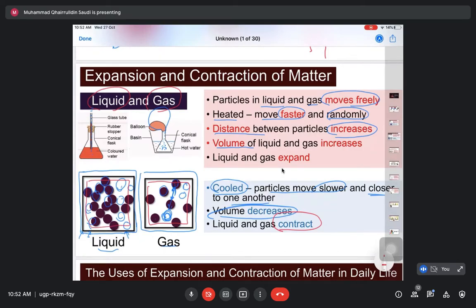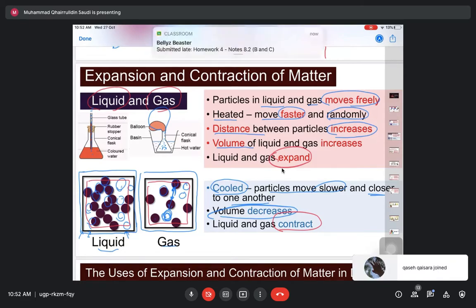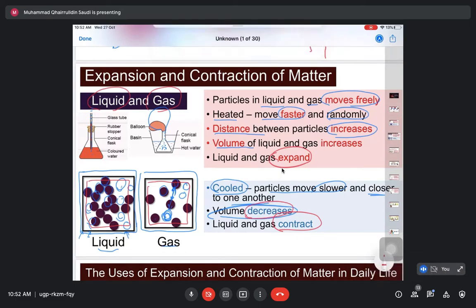So meaning to say, if particles in solid, liquid and gas are heated, they will move faster, making the distance between the particles increase. When the distance between the particles increases, the volume of solid, liquid and gas will also increase, and they are said to expand. When they are cooled, the particles will move slower and closer, making the volume decrease. So when the volume decreases, the solid, liquid and gas are said to contract. That's all. The principle is easy.